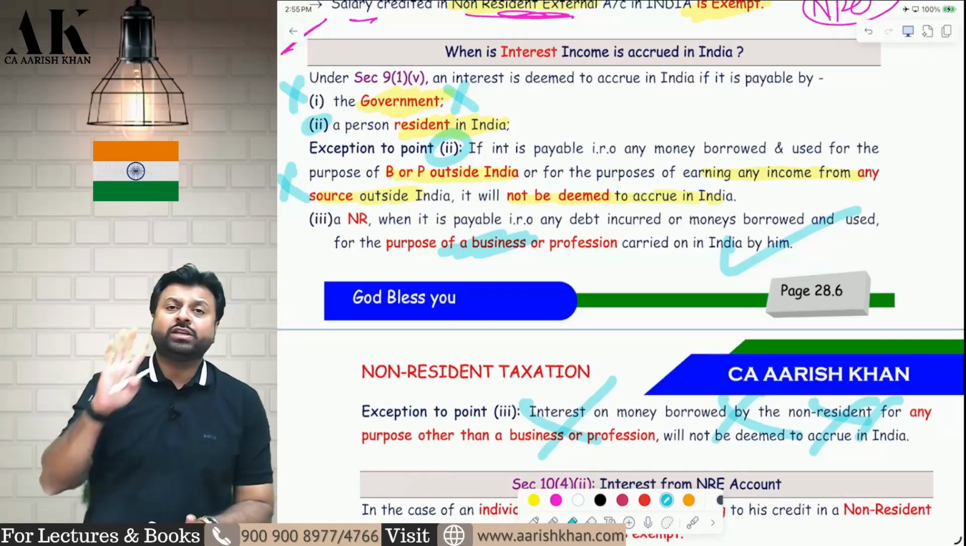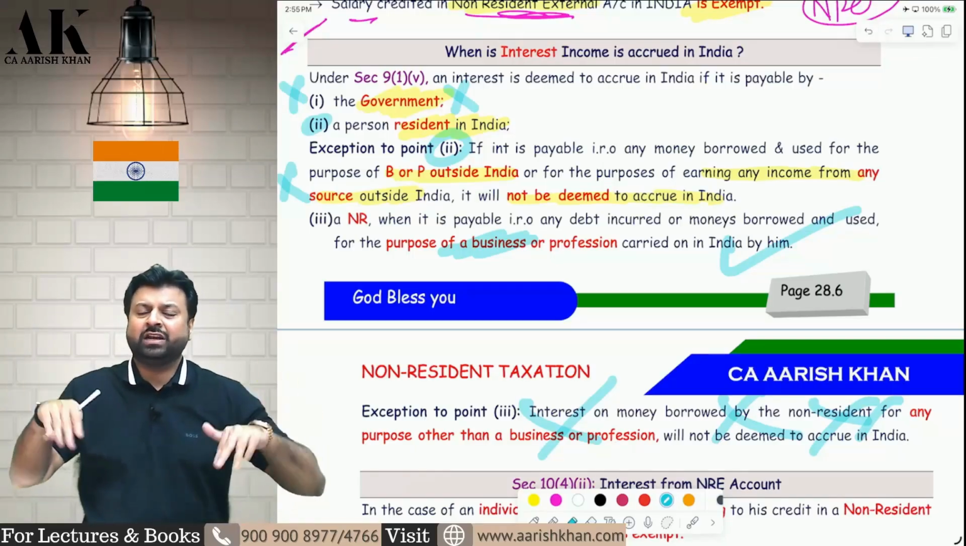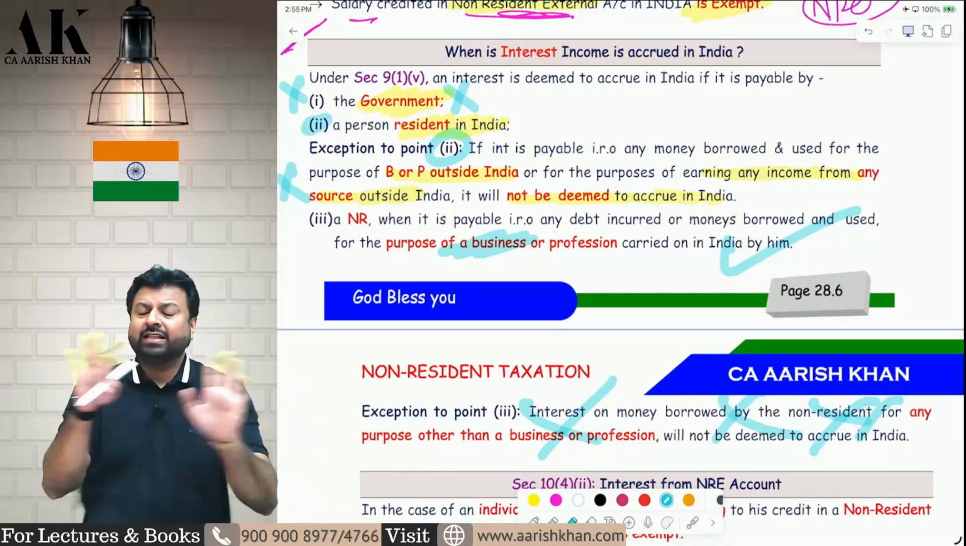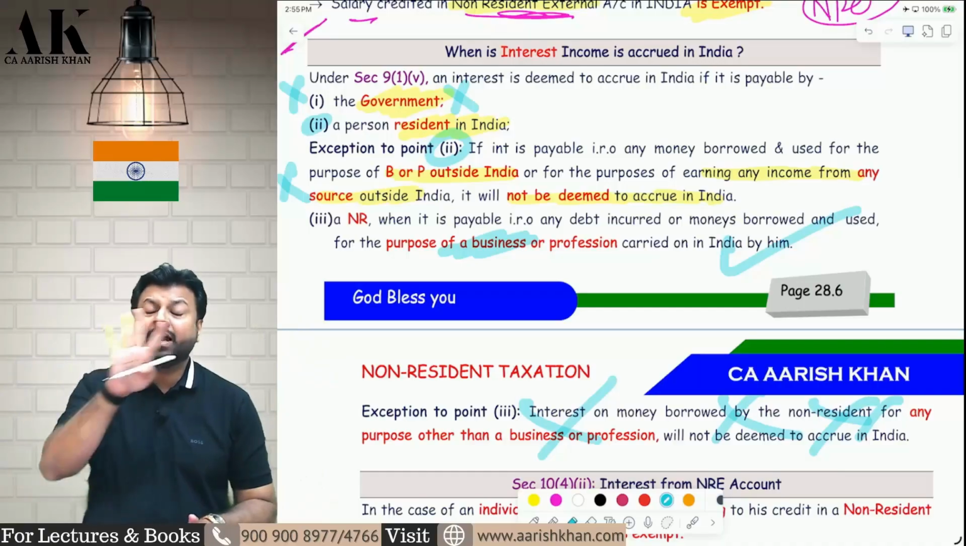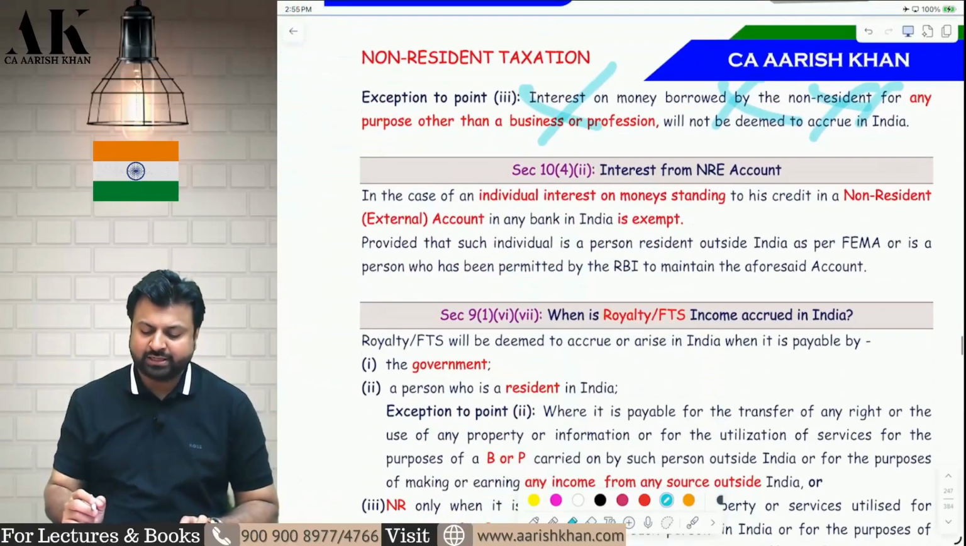But if that money is used in India for other purposes, for investing in shares, for investing in property, for investing in debentures, then the interest paid by the second NR to the first NR will not be subject to tax in India. I hope it is clear to all of you.